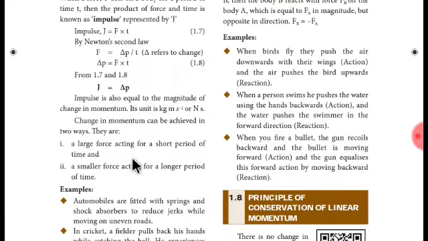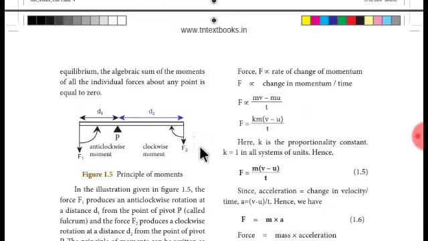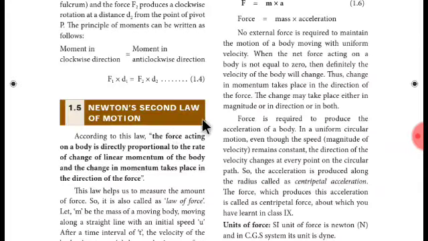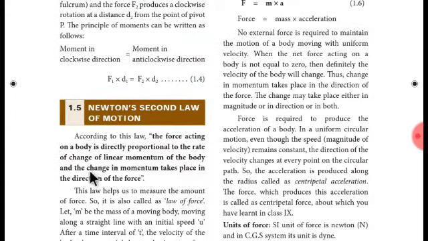In the last lecture I taught you about Newton's second law, and its statement is: the force acting on a body is directly proportional to the rate of change of linear momentum of the body, and the change in momentum takes place in the direction of the force applied.